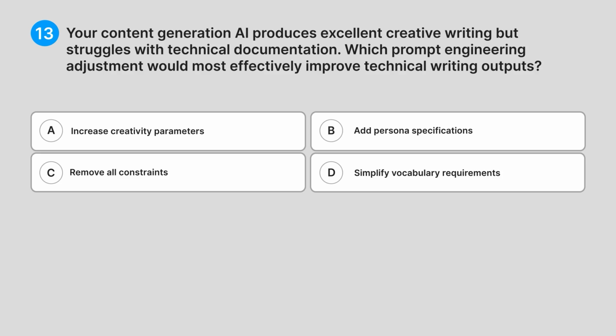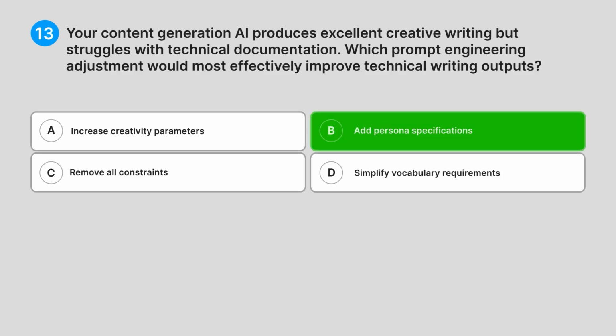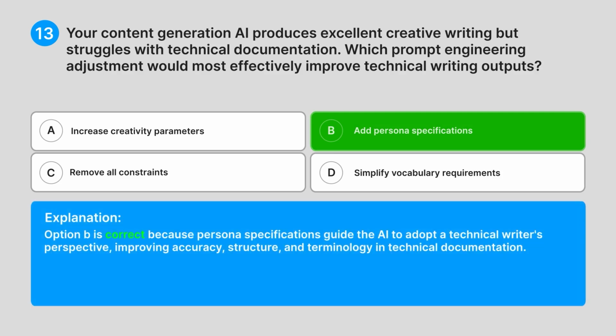Correct answer. B. Add persona specifications. Explanation. Option B is correct because persona specifications guide the AI to adopt a technical writer's perspective, improving accuracy, structure, and terminology in technical documentation.